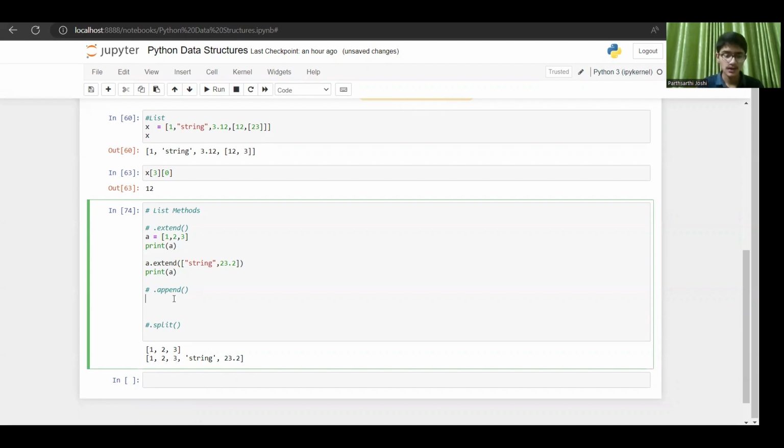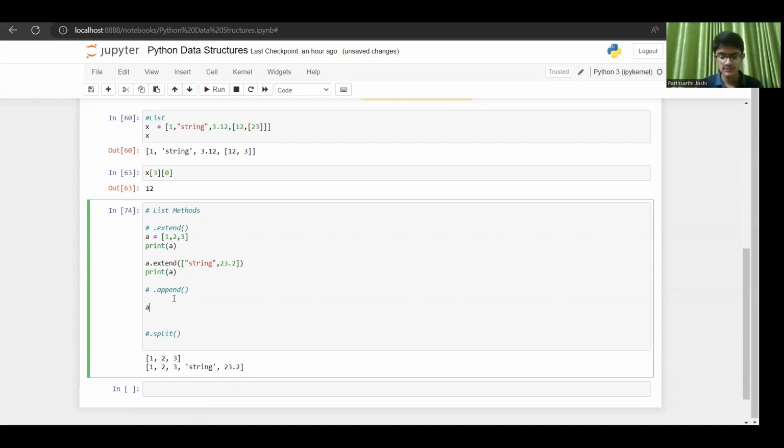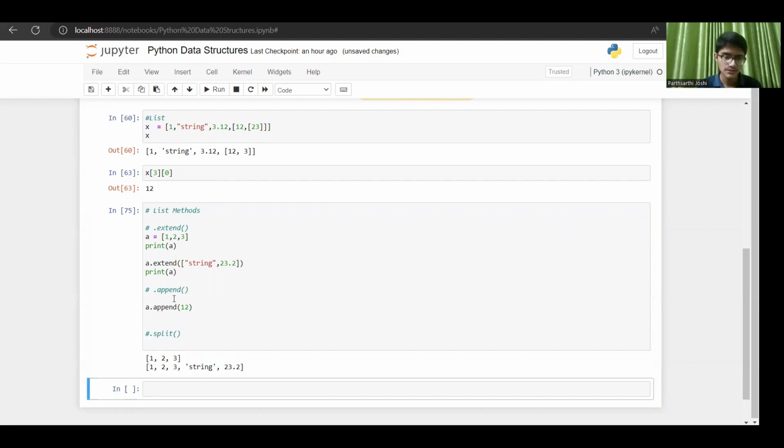Let us see. I'm using the same list, a dot append, and now there's no hard and fast rule of writing in square brackets. So if I write 12, let us see what happens.